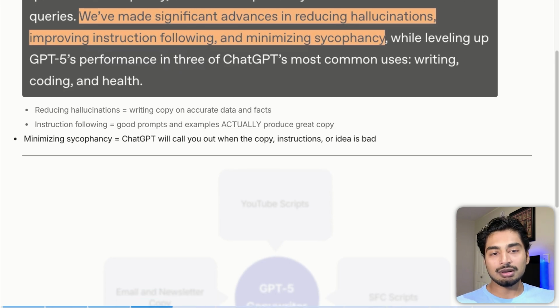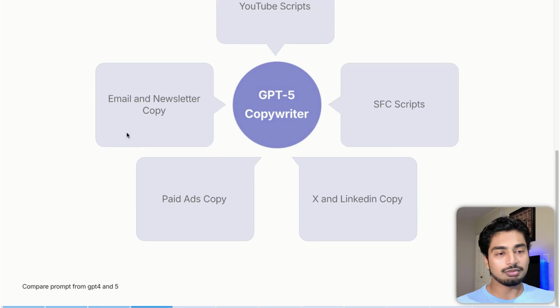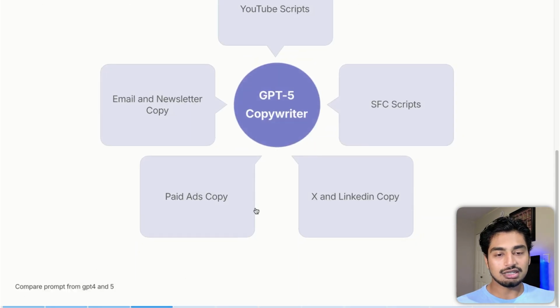And finally, minimizing sycophancy. Sycophancy is basically like yes-manning. So it just agrees with everything. It becomes your best friend. We want ChatGPT to call you out on bad copy, instructions, or when ideas are bad. And yeah, let's get into a test right here.